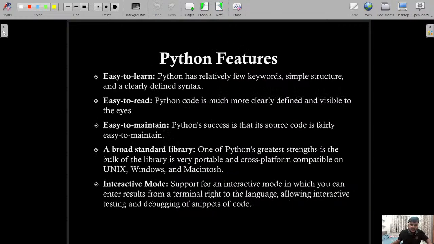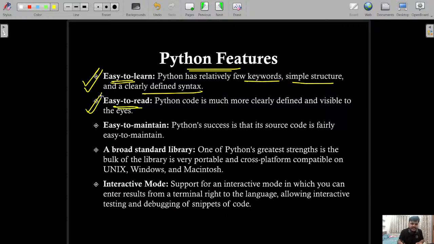Now, Python features: easy to learn. If you want to learn the English language, what is the stepping stone? You must have knowledge of the alphabets, A, B, C, D to Z, and of basic structures. In the same way, if you want to go into hardcore coding, Python is very easy to learn. The reason is that the syntax is very easy. Python has relatively few keywords, a simple structure, and clearly defined syntax compared to other languages. That is why it is easy to learn as well as easy to read.